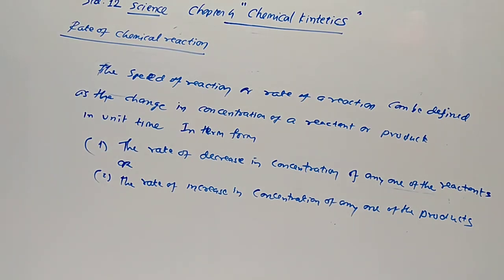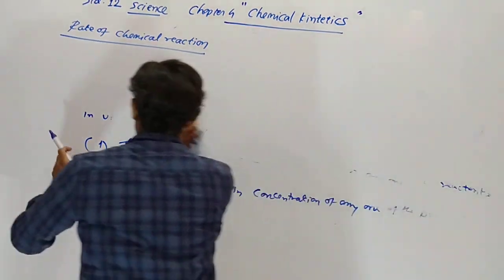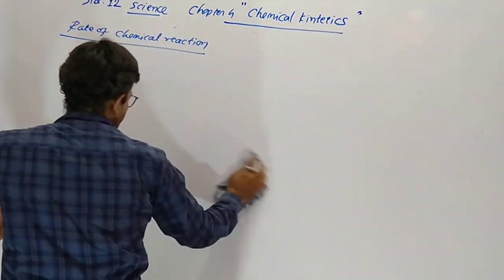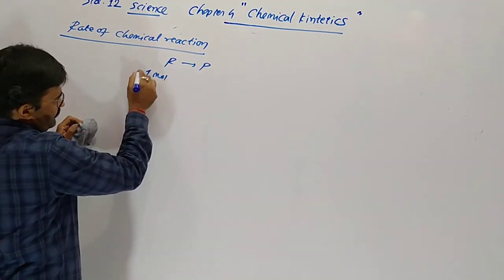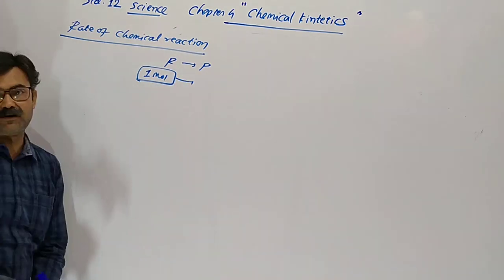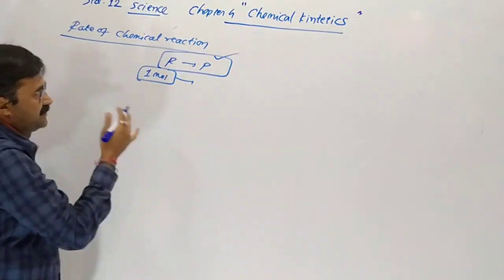Consider a hypothetical reaction. We are going to assume a reaction R gives P. Here 1 mole of reactant R is converting into 1 mole of product.